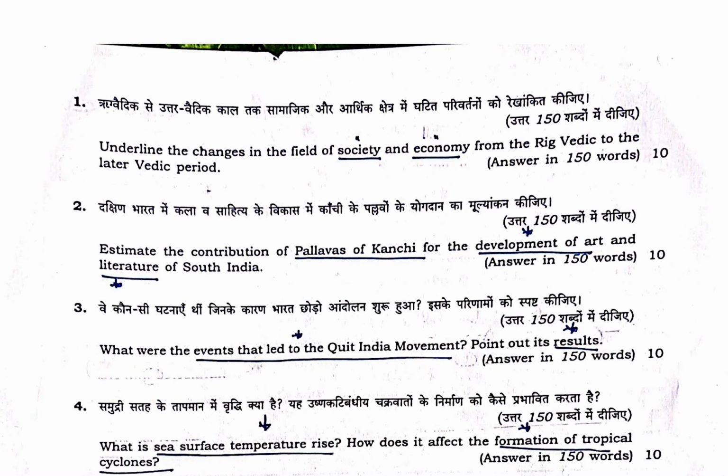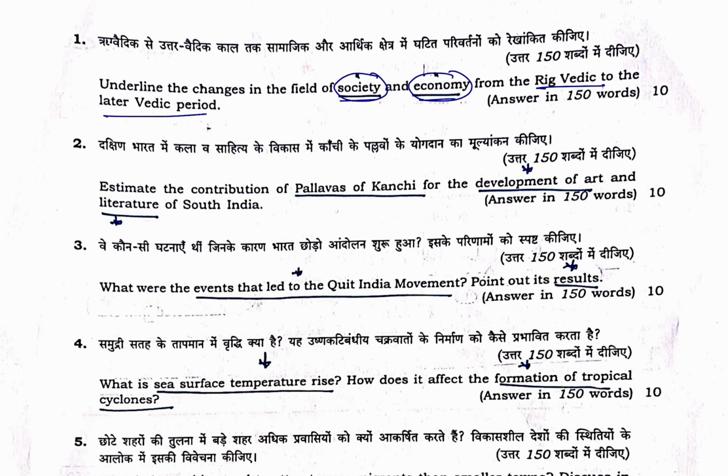Under this, the questions are: underline the changes in the field of society and economy, meaning the relationship between society and economy from the Rig Vedic to the later Vedic period. You might have known that earlier they have also asked about history and geography interlinked in the previous 2023 paper. A similar pattern was between society and economy.